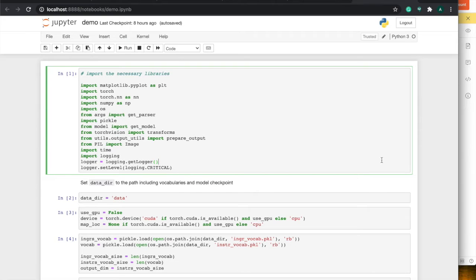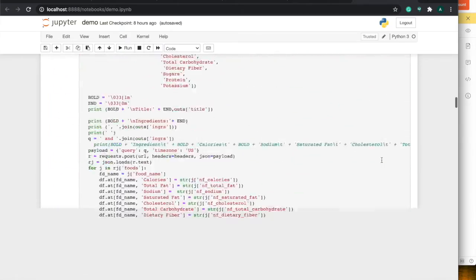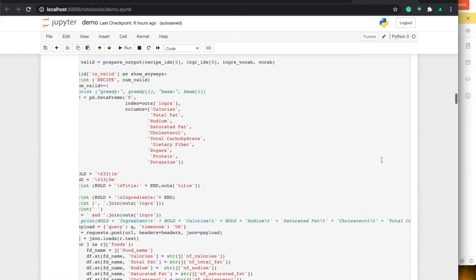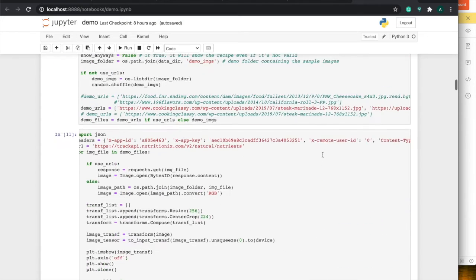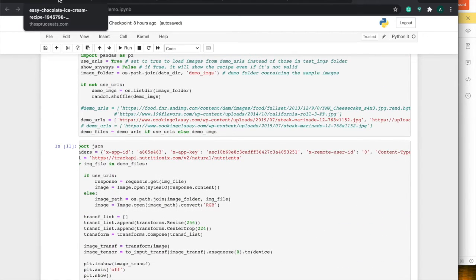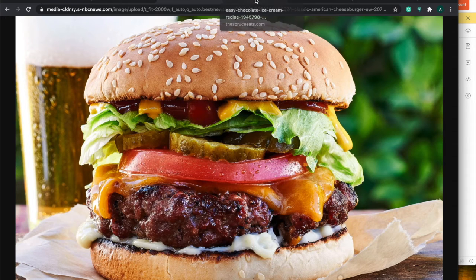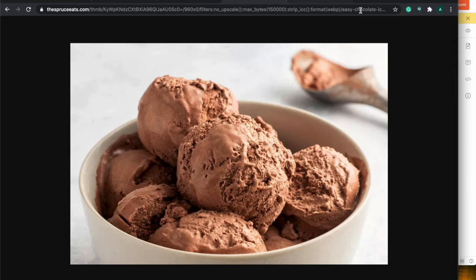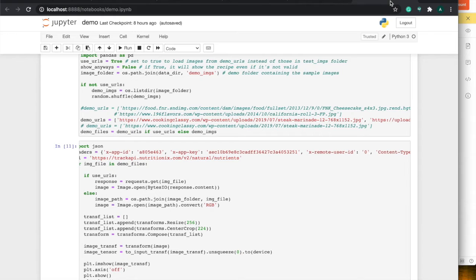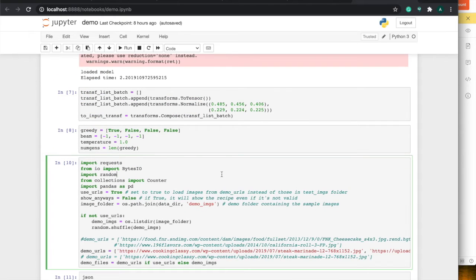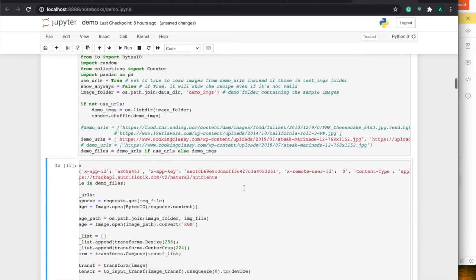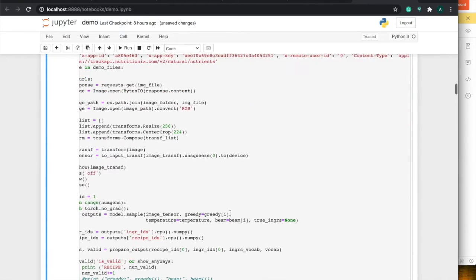For the input, we have selected four images: the steak, pizza, American cheeseburger, and finally the chocolate ice cream. So now I'll run the Jupyter notebook.